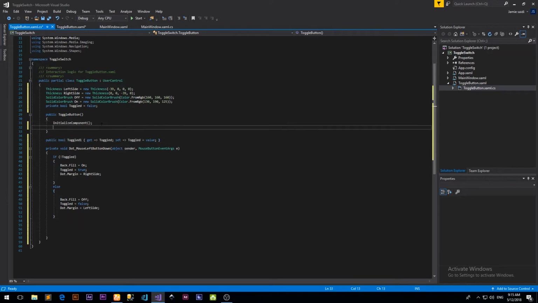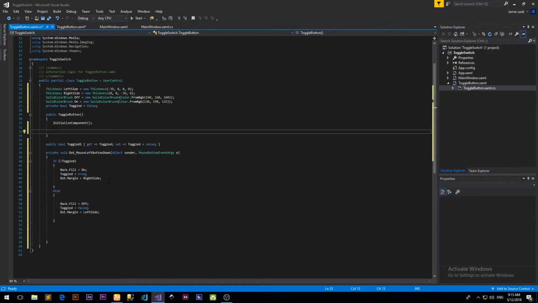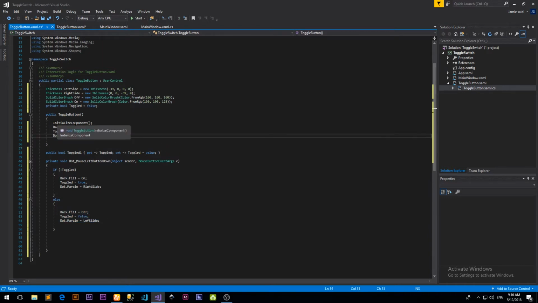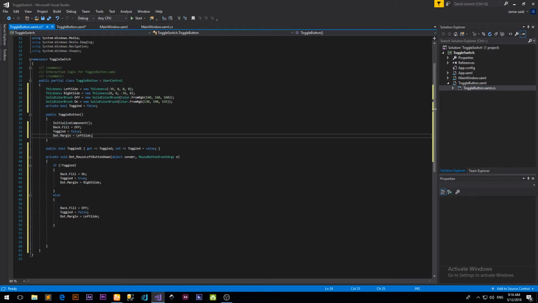Now what I want to do is, when the user control begins, the moment we implement it, I want it to be in the off state. So we can just copy and place it. Once it's initialized, this is the first block of code that runs. So I want it to be on the left side and in the off state. So we can go ahead and everything is okay now.